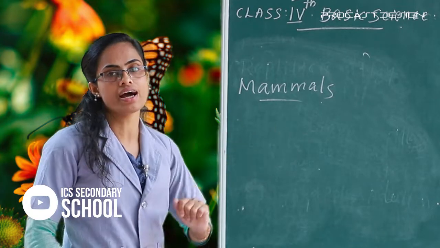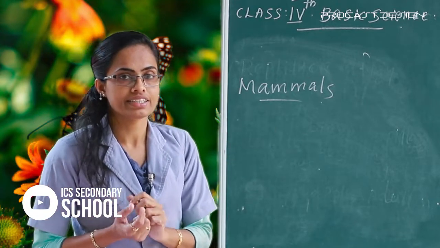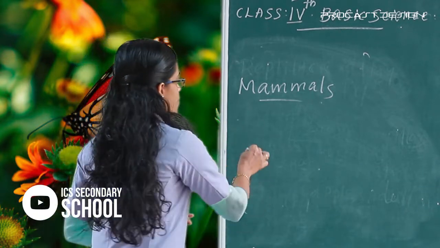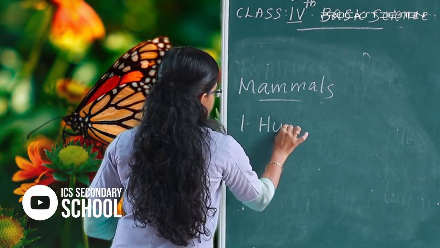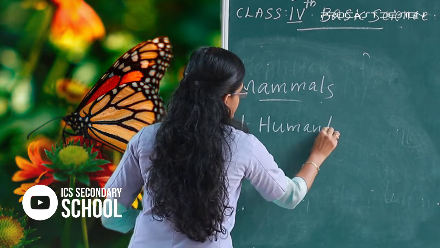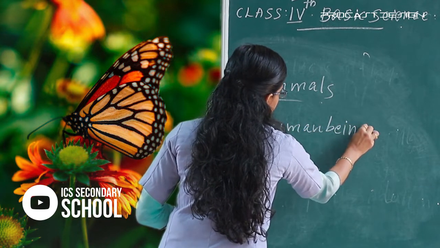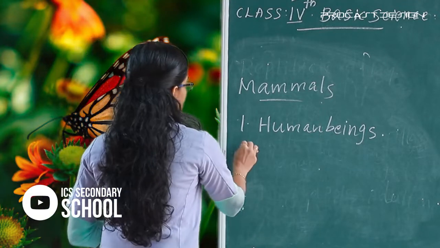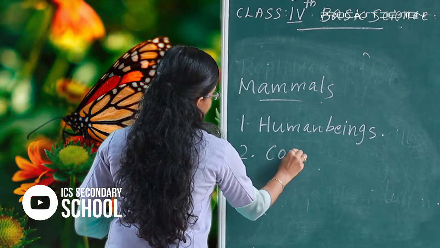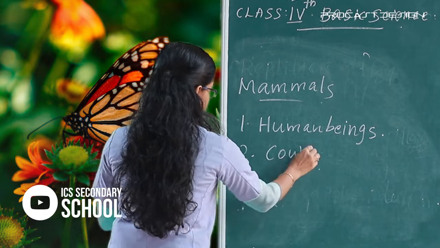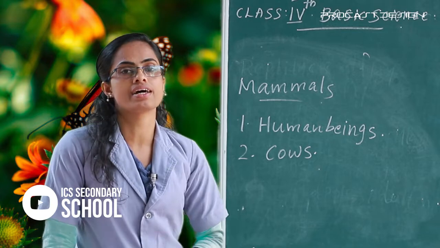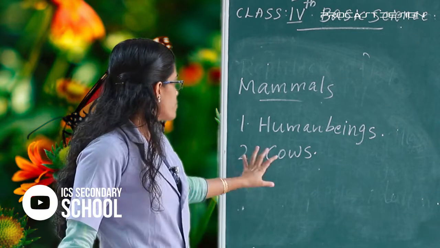And you can say different examples. Yes, first one, human beings. And the next one, cows. Then find more examples in your textbook.